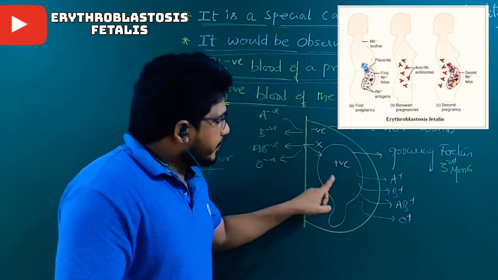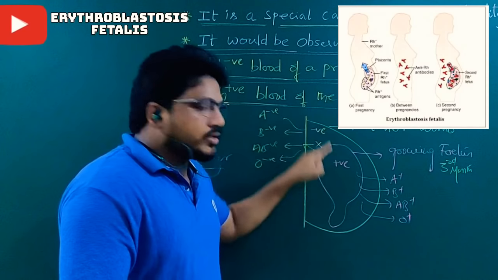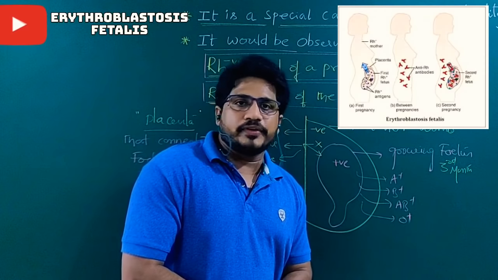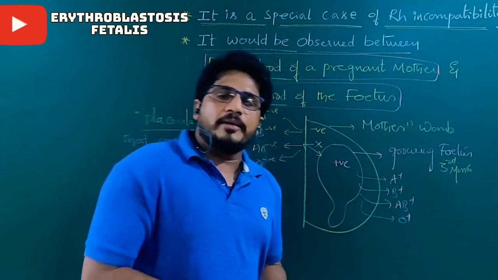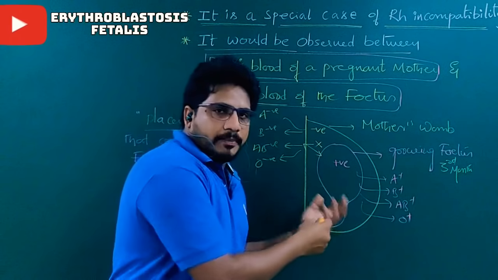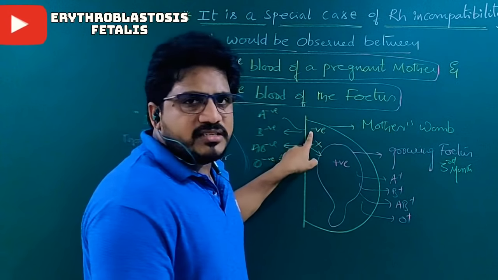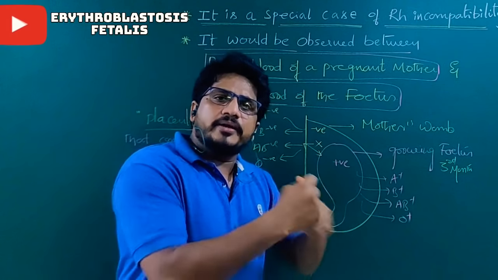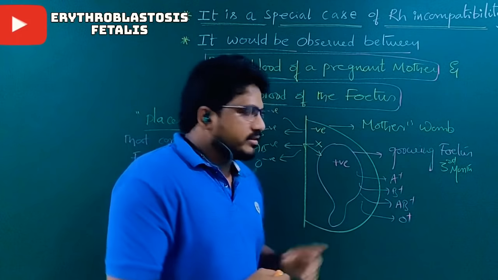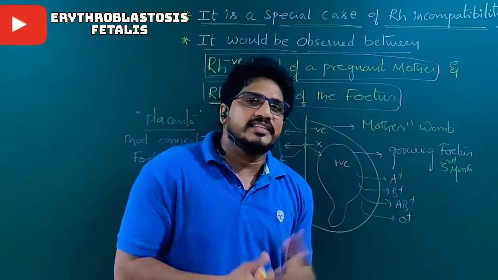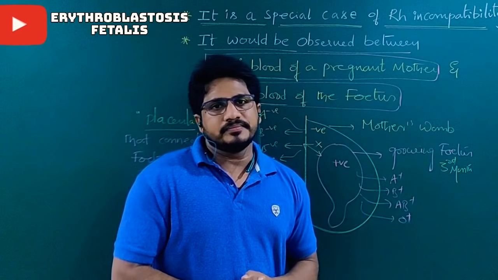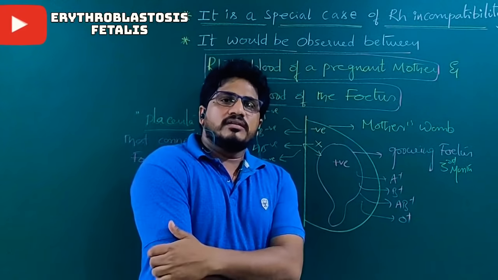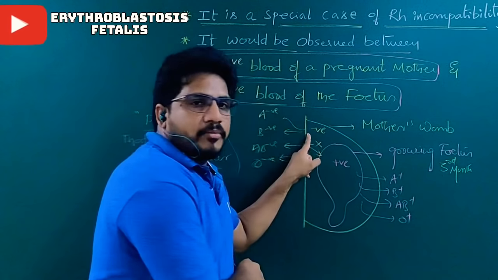But the second time, when an Rh positive fetus is growing, only then will this condition happen. If the second time an Rh negative fetus, A negative, B negative, AB negative or O negative, is developing, nothing will happen. The antibodies are ready, but they have to act on antigens. If negative blood groups are building inside the fetus, how will these antibodies go and act without antigen? Logic. So if the second baby is positive, only then will these antibodies make contact.